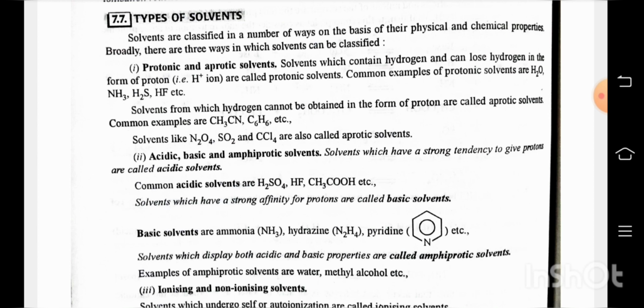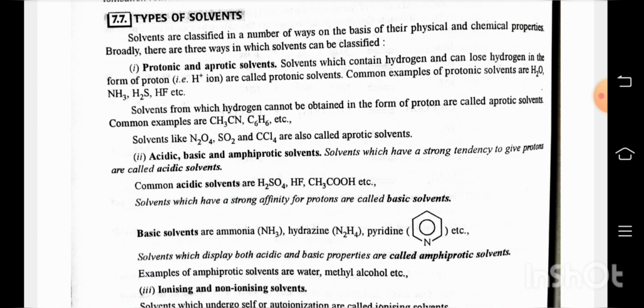Solvents from which hydrogen cannot be obtained in the form of a proton are called aprotic solvents. Common examples are CH3CN, C6H6, etc. Solvents like N2O4, SO2 and CCl4 are also called aprotic solvents.